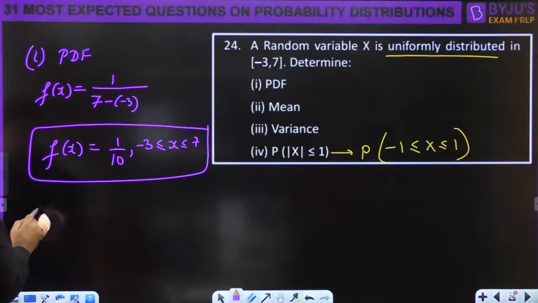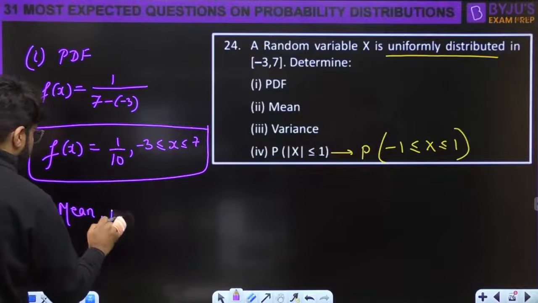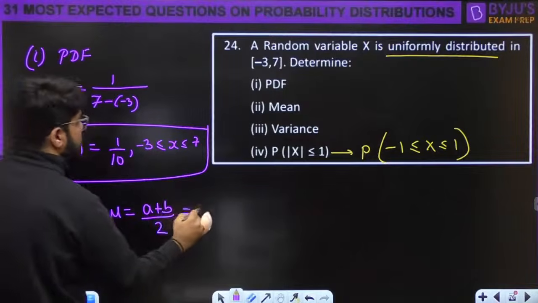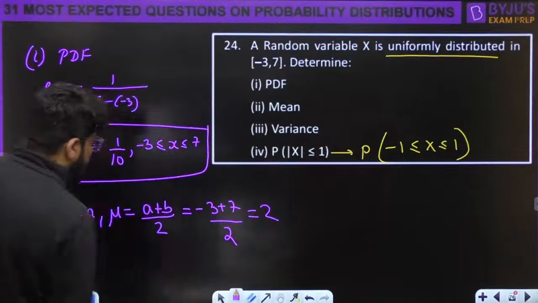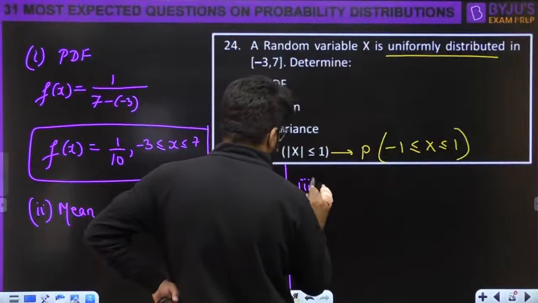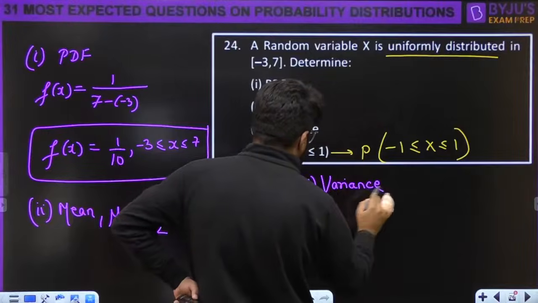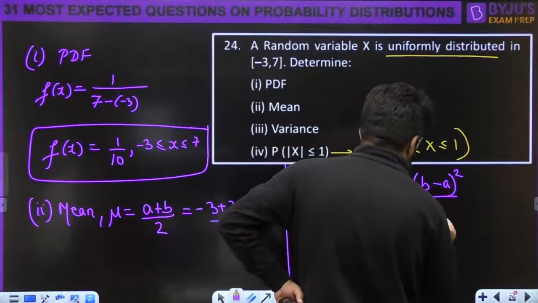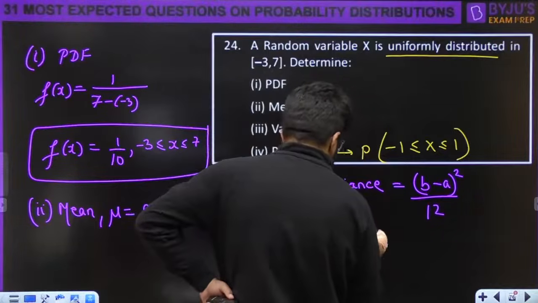Number 2, what should be the mean? By the formula, it is the midpoint of a and b, (a plus b) by 2. -3 plus 7 divided by 2 is 4 by 2, that is equal to 2. Number 3 is the variance, a directly formula-based question: b minus a whole square divided by 12. So 7 minus -3